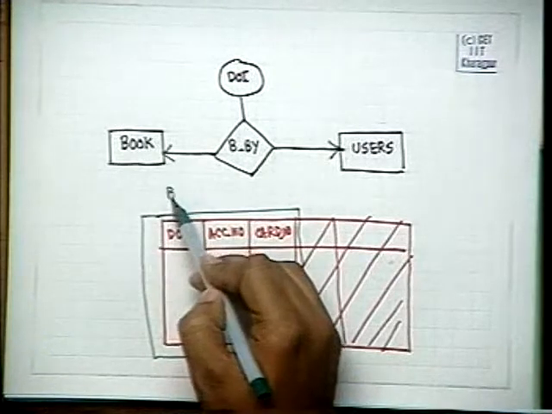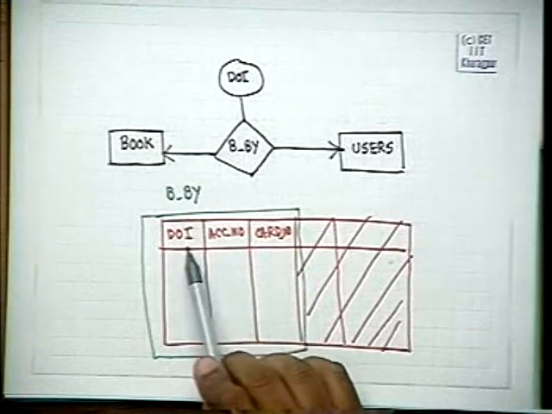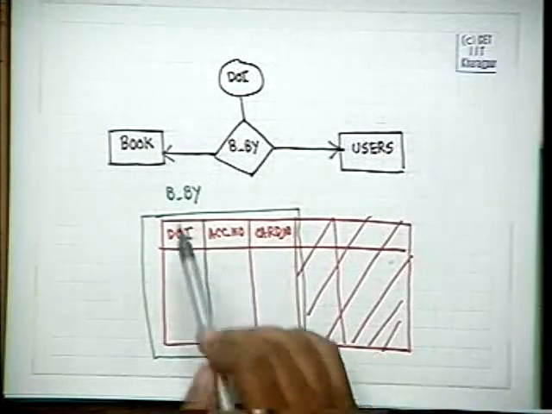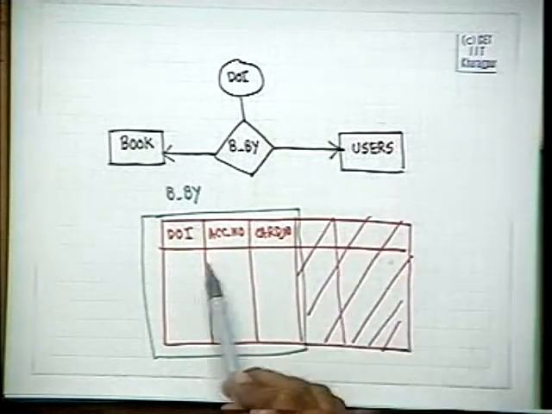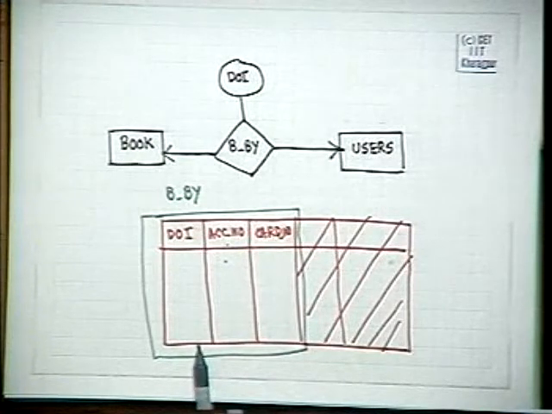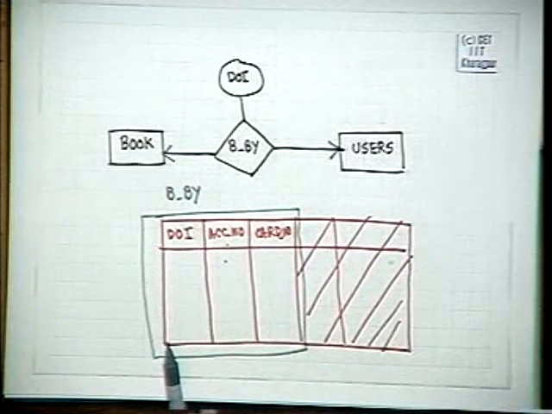In the borrowed by table, we must keep these three attributes. If we don't keep these three attributes, then we will lose the information itself. We know that if it is a 1-1 relationship, then for the same accession number, there will be only one entry here. And for the same card number, there will be only one entry here. That's all.